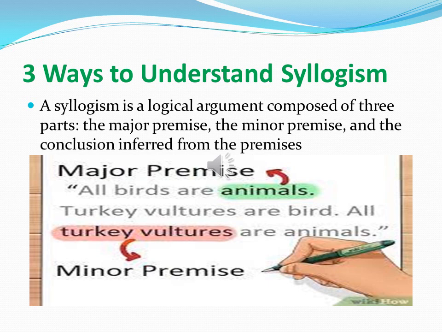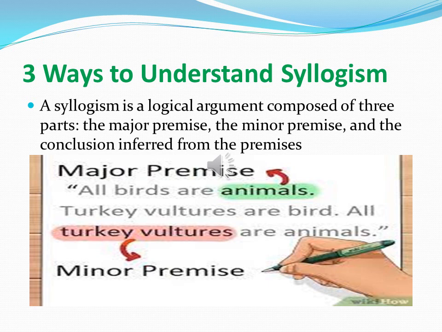Let's explain a little bit further that there are three ways to understand syllogism. A syllogism is a logical argument composed of three parts, like we have already discussed in the previous slide, giving the example of A, B, C. One is the major premise, like A, then the minor premise, like B, and then we calculate and infer from these two premises.